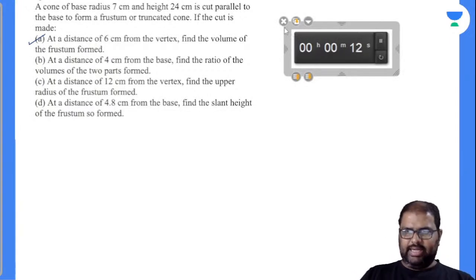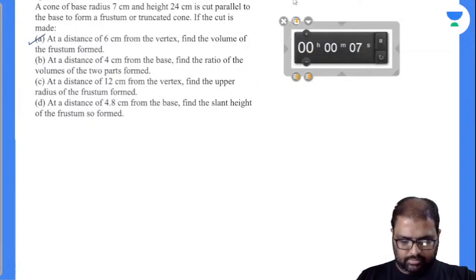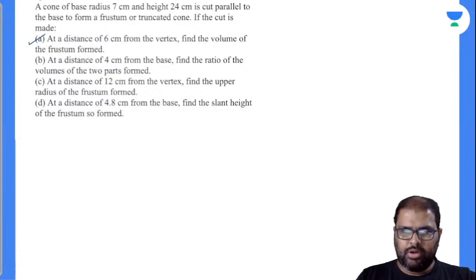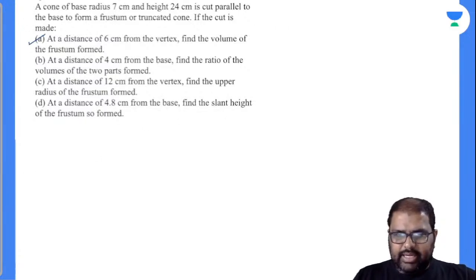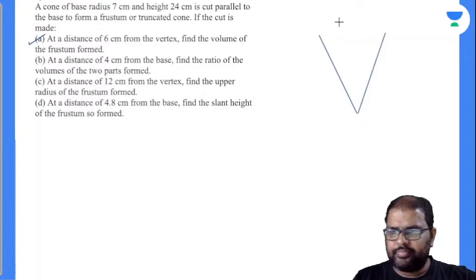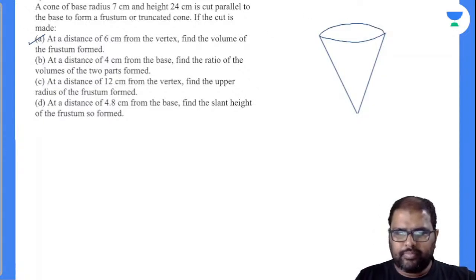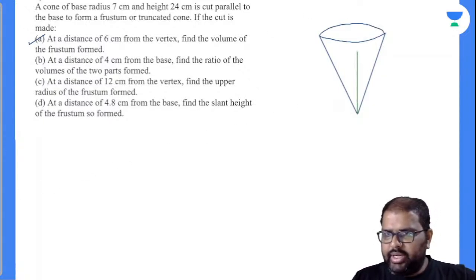A cone of base radius 7 centimeter. I'll solve it. Take a cone here of height 24 centimeter and radius 7.